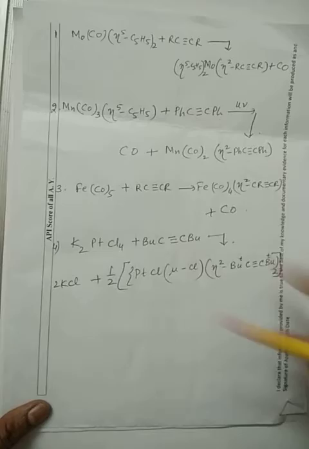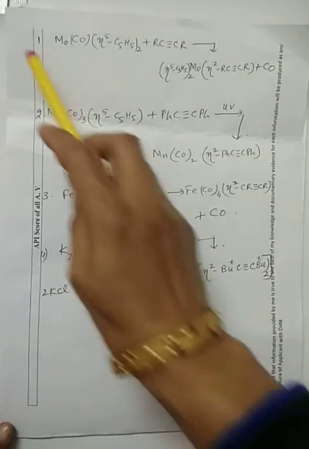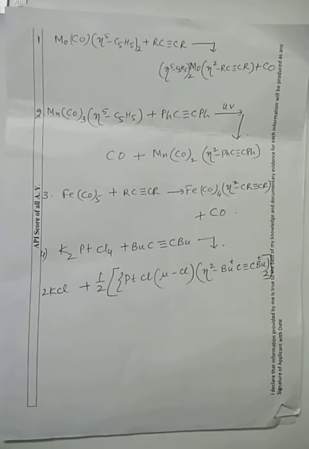Various examples of simple replacement of the carbonyl ligands are also discussed here. The first one I have taken is the molybdenum complex.